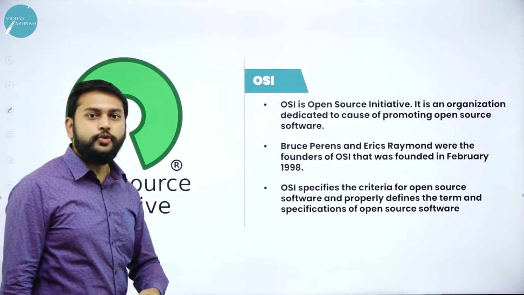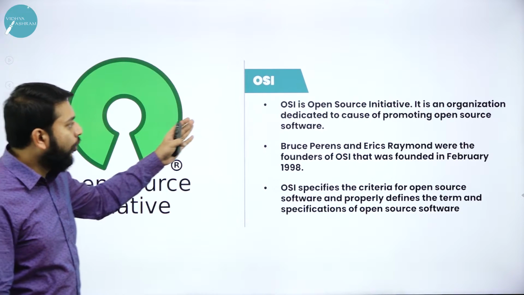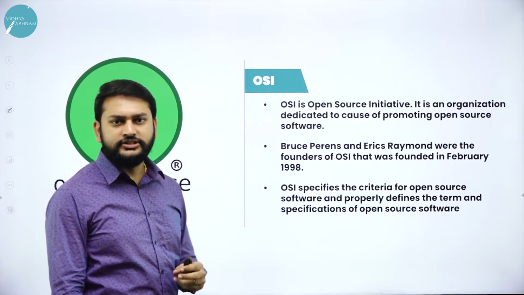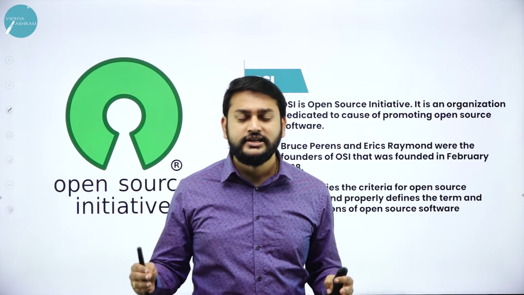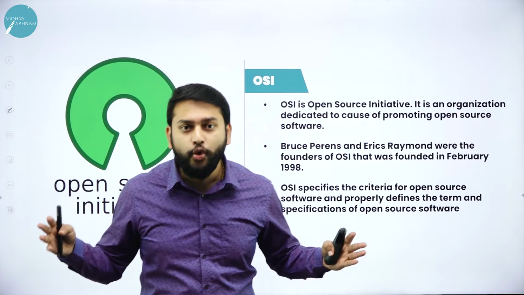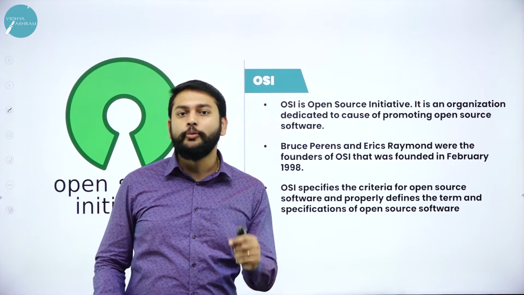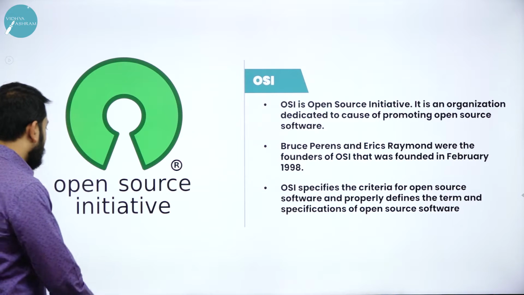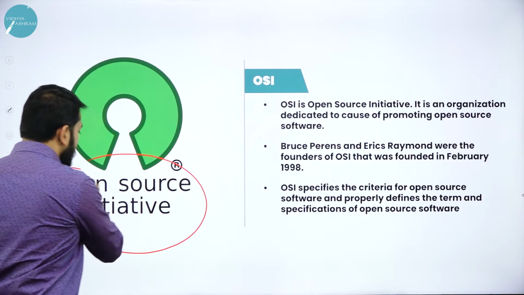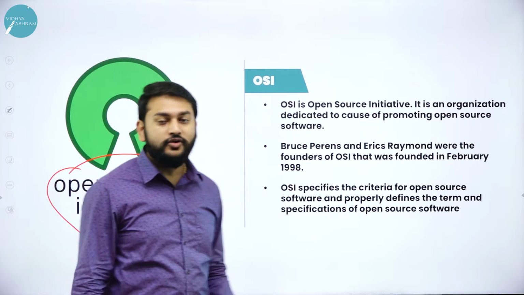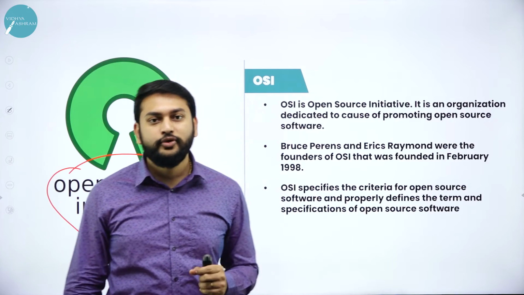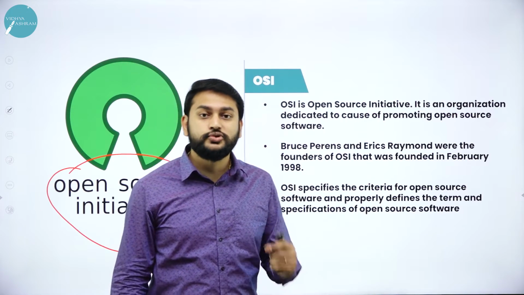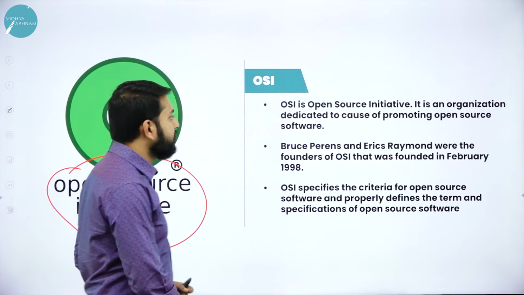The next one we have is OSI. Sir, Open System Interconnect, we have studied this in networking concepts. No, my dear students, it's not Open System Interconnect. Please observe, Open Source Initiative. We have one more community, OSI, Open Source Initiative. Please listen carefully.